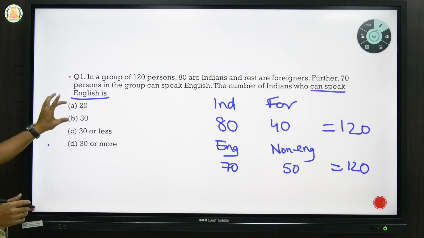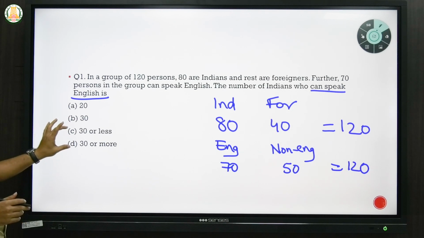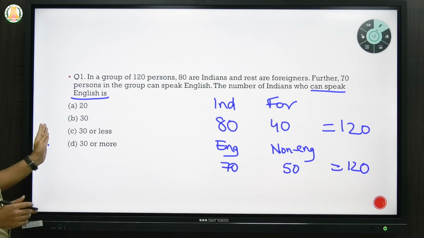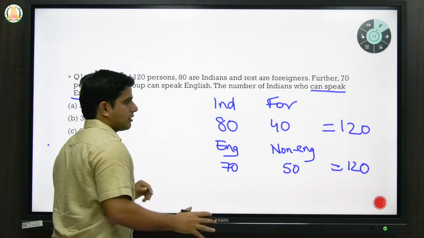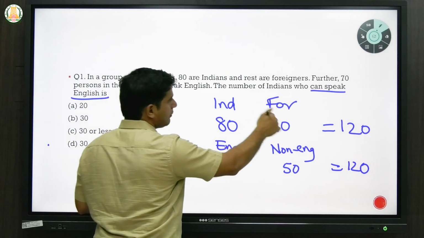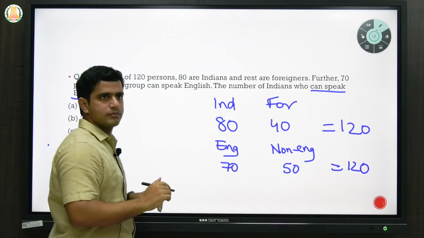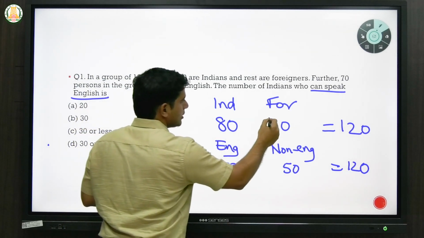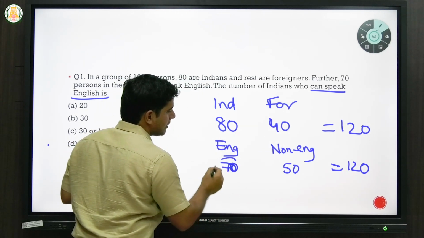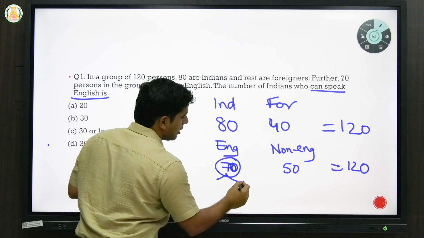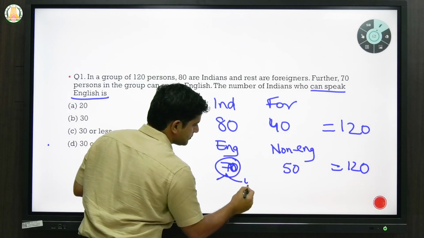This is the exact number that he's saying, but here he's giving a range, that is 30 or less than 30 or more than 30. So just for convenience, let's assume that all foreigners speak English. So that means there are 40 foreigners, and within the 70, let's say 40 belong to foreigners.